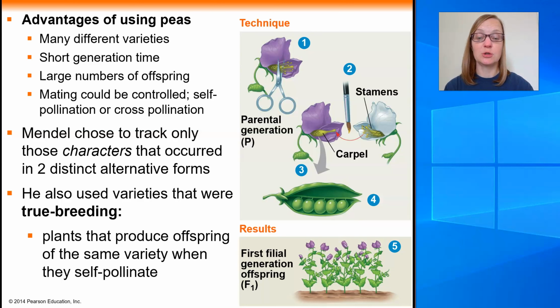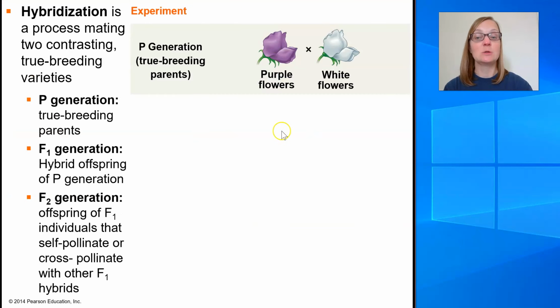So he started with these true breeding variety peas in what we call the P generation, or parental generation, his very first cross. So here we've got an example of Mendel's first hybridization experiments, where he was going to cross two true breeding flowers that differed in that one character.